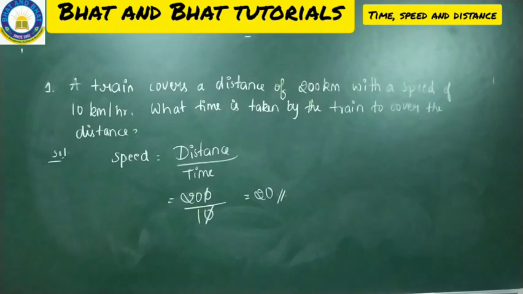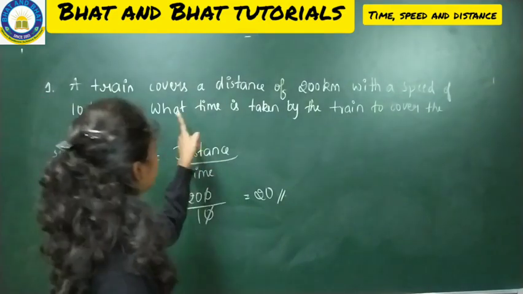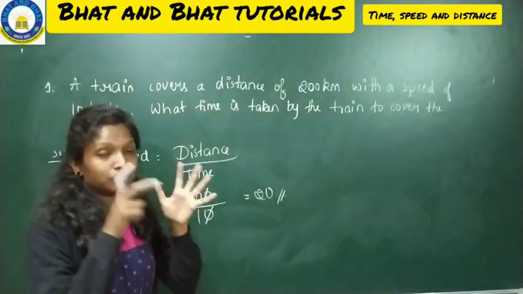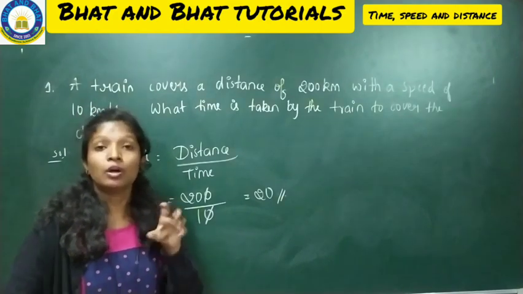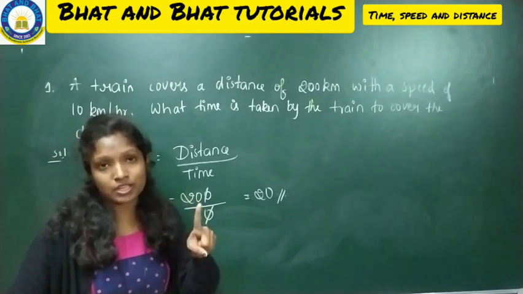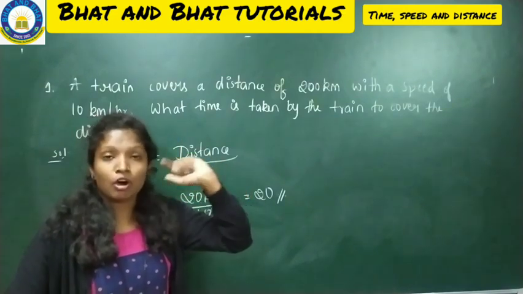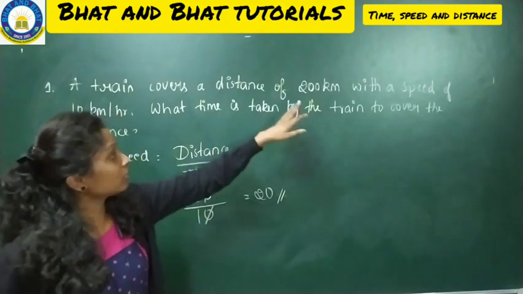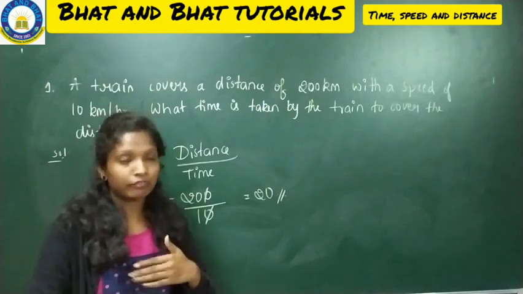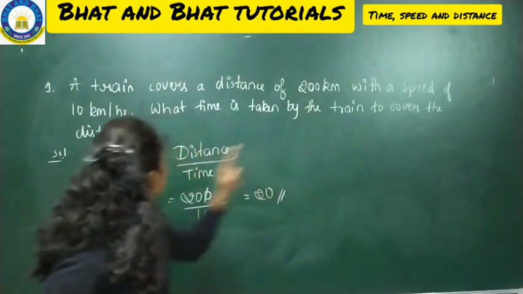So fine, hope you all copied the first one. Now let me go with the next question. Before that, I'll just give you a hint regarding this. That is nothing but look into the last part. What is the time taken by the train to cover the distance? Actually we have to find the time which is going to be taken by the train to cover the distance. So here the question arises whether we have to use the formula of time or the distance or the speed. So looking at the last sentence, what is the time taken?